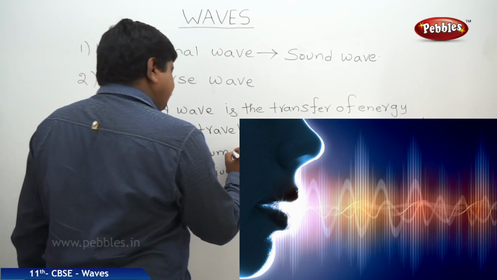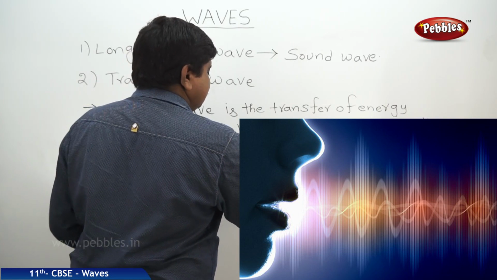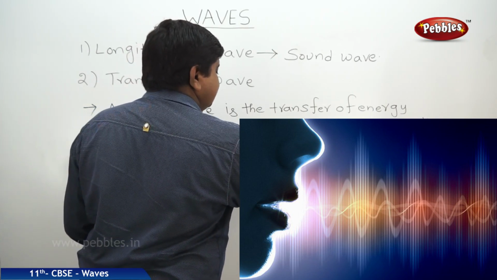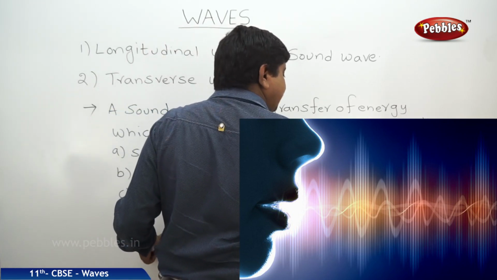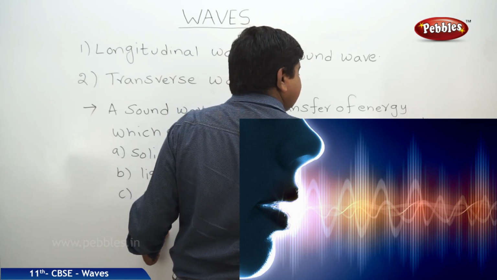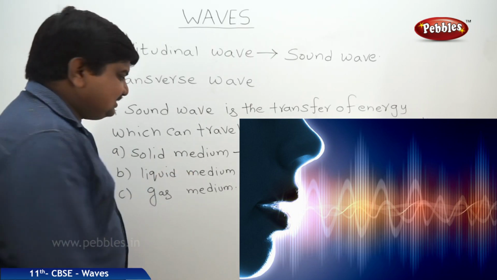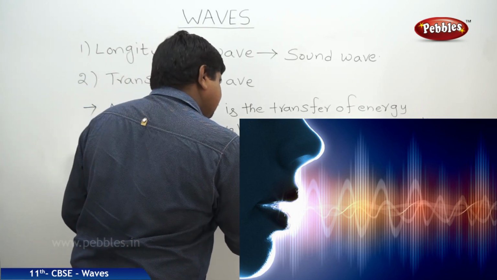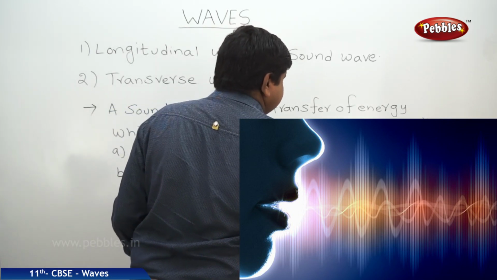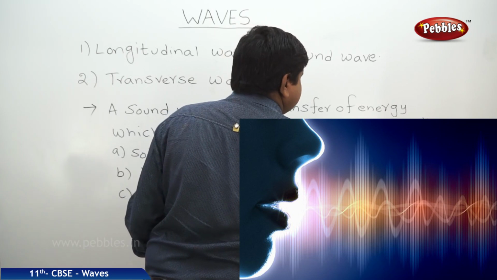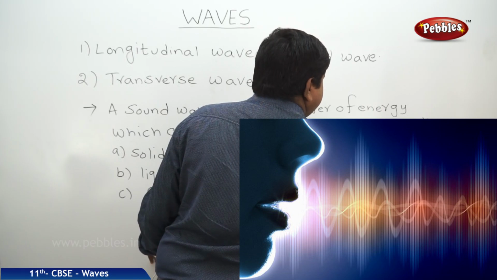The examples of the solid medium: metals, metallic rods, solid pipes, etc. Liquid medium, the examples of the liquid medium: water, petroleum products, and different liquids that are available with us.